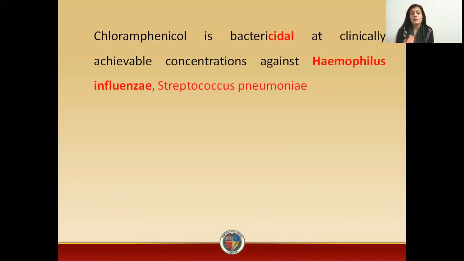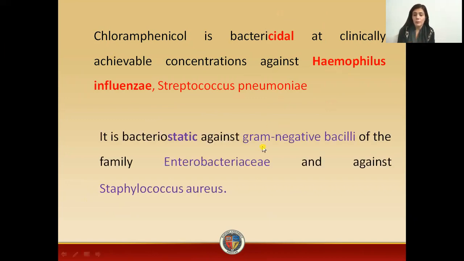For example, when I talk about Haemophilus influenzae and Streptococcus pneumoniae, in that case, chloramphenicol is bactericidal. That is, it will basically kill the bacteria. When I talk about gram-negative bacilli, for example Enterobacteriaceae, and Staphylococcus aureus, in that case, chloramphenicol is bacteriostatic. That is, it will just arrest the growth of the bacteria.